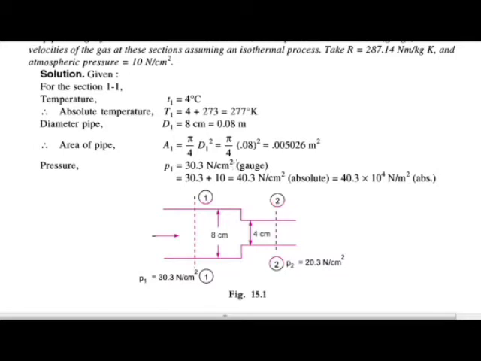They have given the gauge pressure. Then the absolute pressure is equal to gauge pressure plus the atmospheric pressure. They have given the atmospheric pressure as 10. So absolute pressure is equal to 30.3 plus 10, which is equal to 40.3 Newton per centimeter square, which is equal to 14.3 into 10 raised to 4 Newton per meter square. This is the absolute pressure.